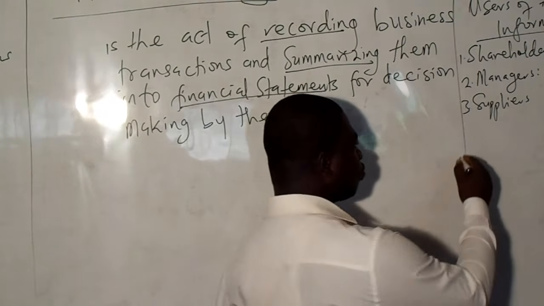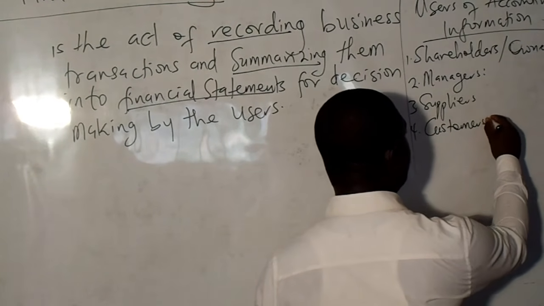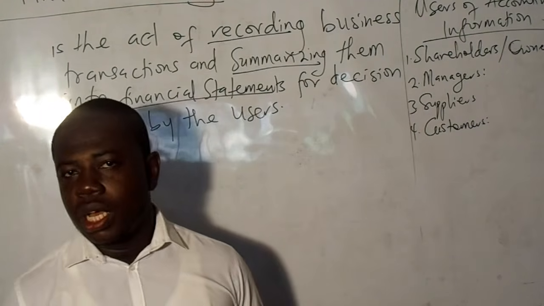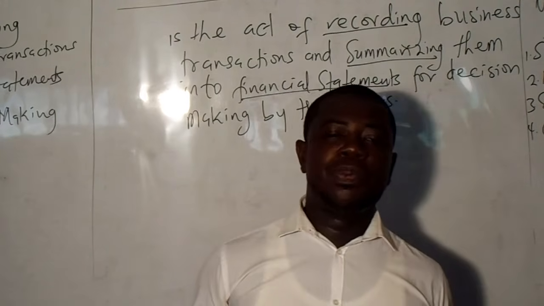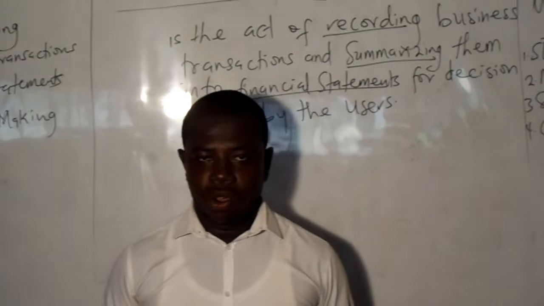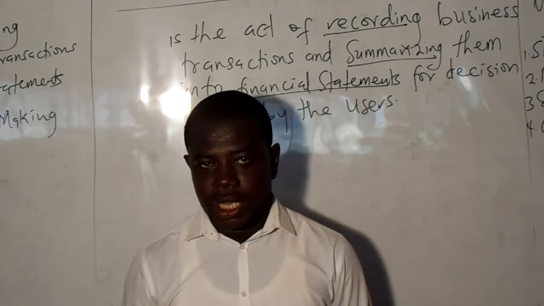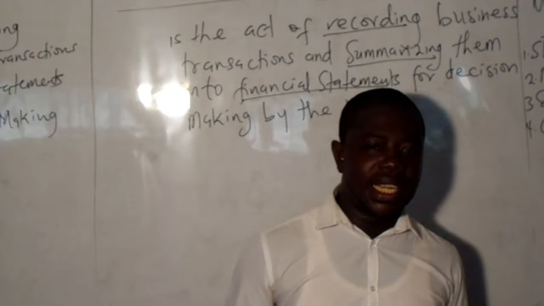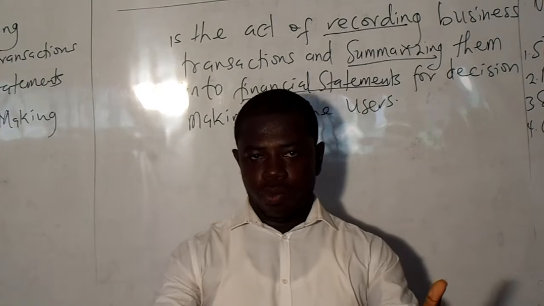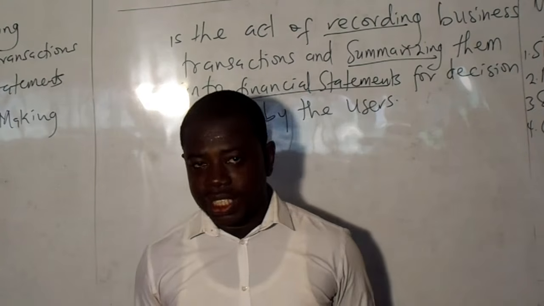All right. Then we can also think of our customers. Our customers are those who patronize our goods and services. People who buy from us. They are the lifeline. They are the people we sell to on credit most of the time. Sometimes they buy by cash, but whichever means it is, we supply them with whatever resources we have at our disposal. We sell to them our goods and services.